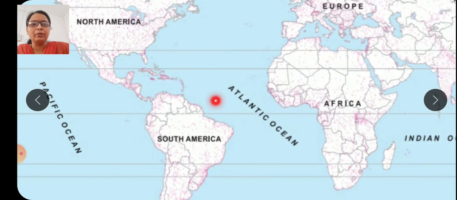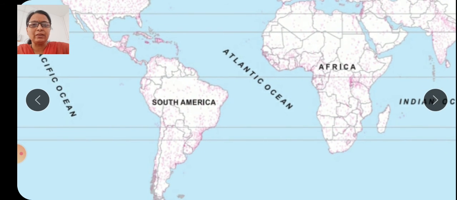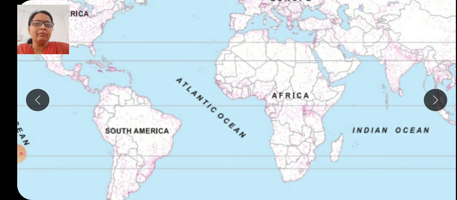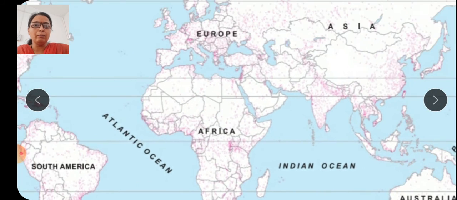But if we observe the middle part of South America, the Amazon basin is there, which has a very low population density. But the southeast part of Brazil has the highest density in South America. So almost all the coastal areas have a high density of population. We can observe in the whole map that almost the coastal areas show high density of population.